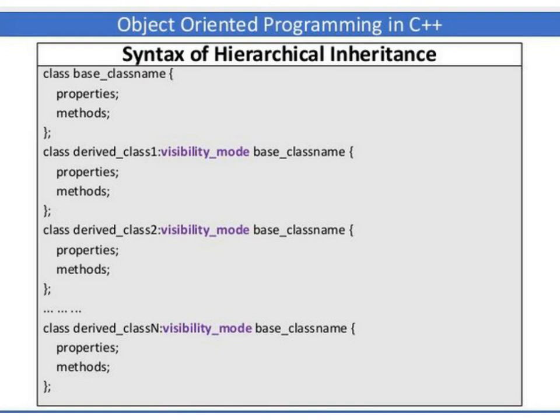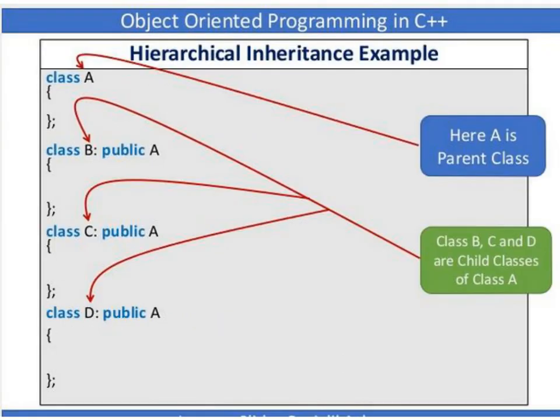So here we have only one base class and many subclasses, and all these subclasses inherit the properties from a common base class, a single base class. That is called hierarchical inheritance.